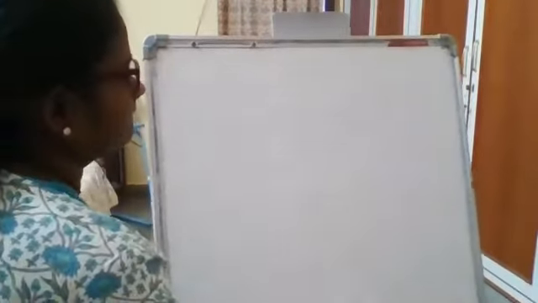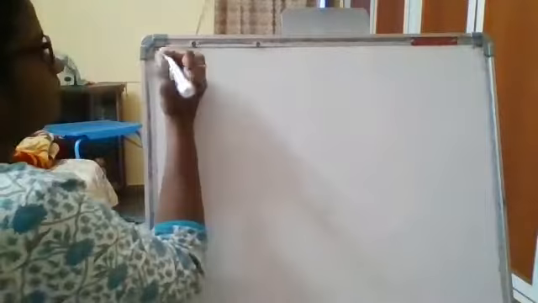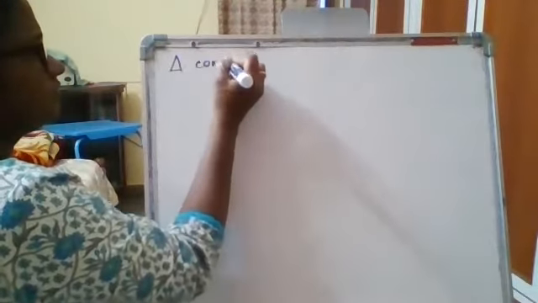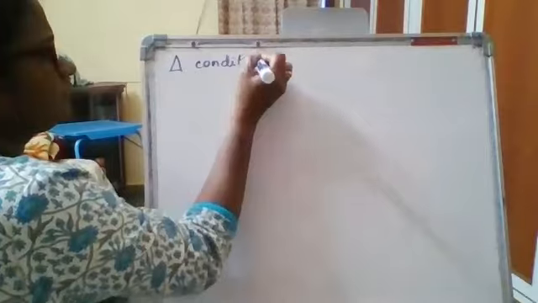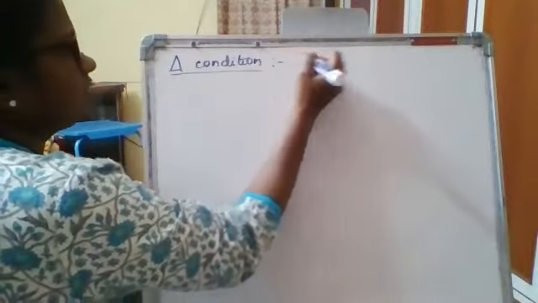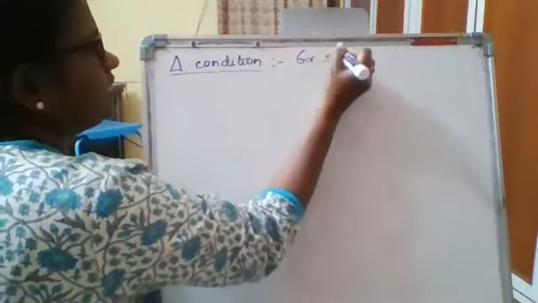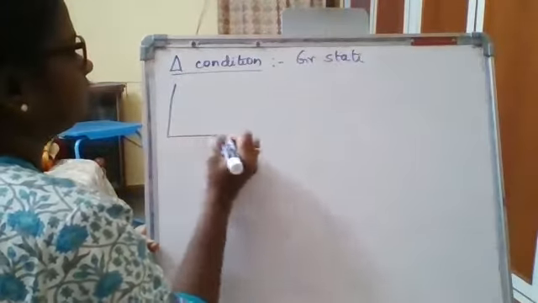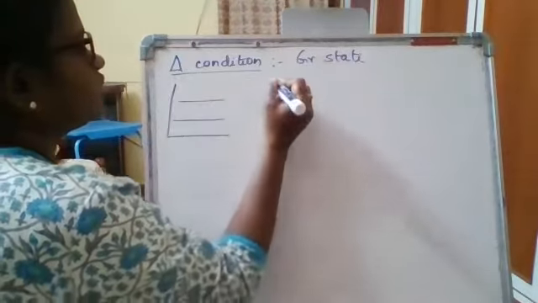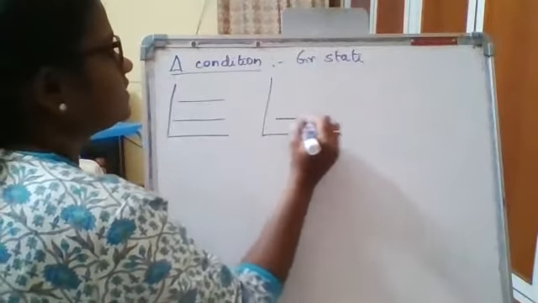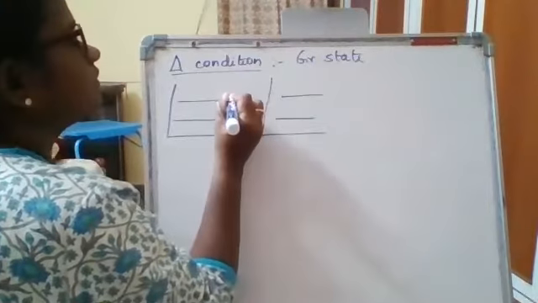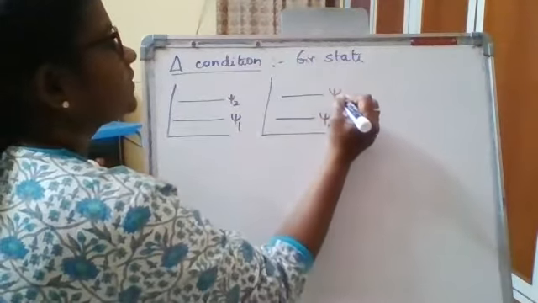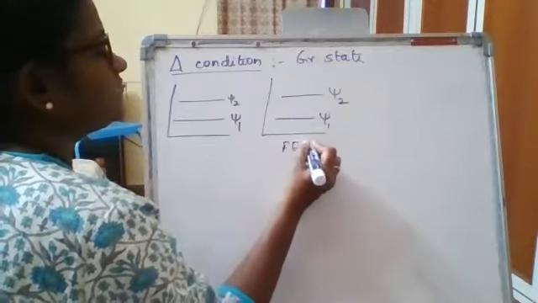Coming to the first one, thermal condition. Ground state: psi1, psi2, psi1, psi2. First excited state.